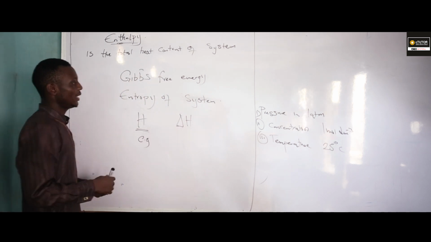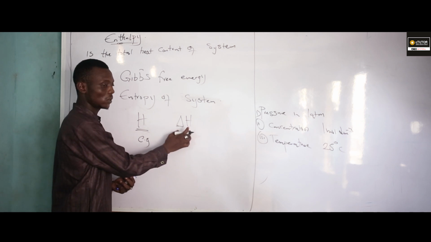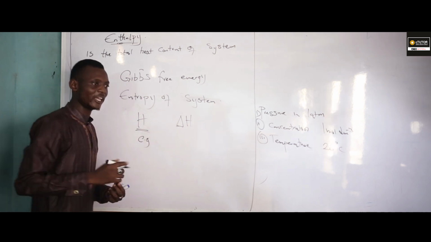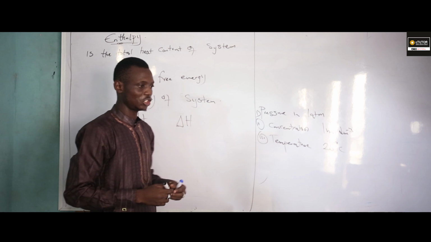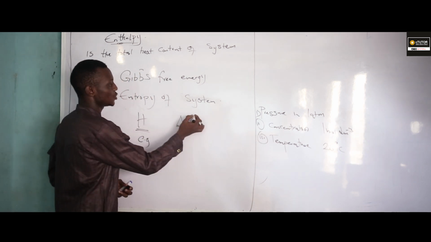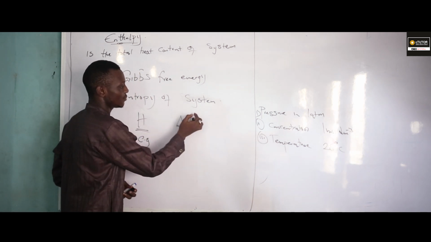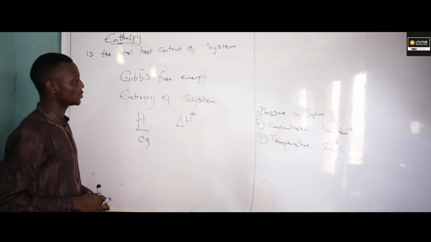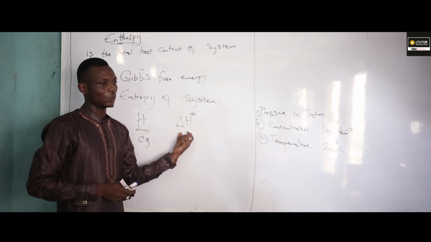Yes. Now, if this parameter, change in enthalpy, is measured in this standard condition, we denote it with delta H raised to power theta, which is known as standard change in enthalpy.